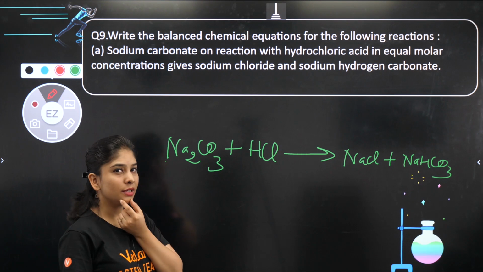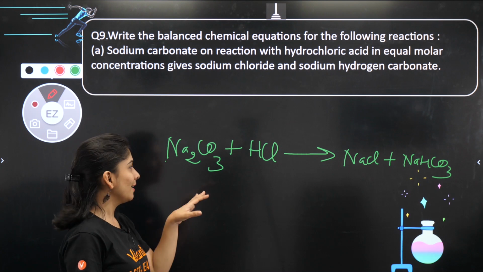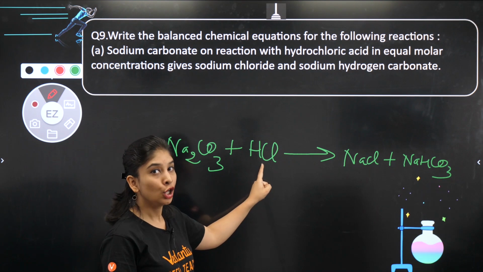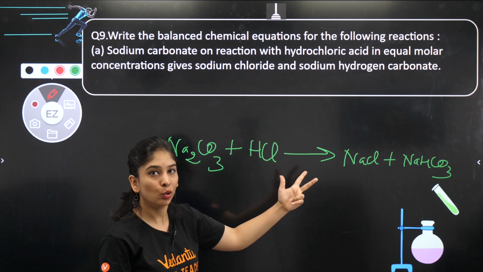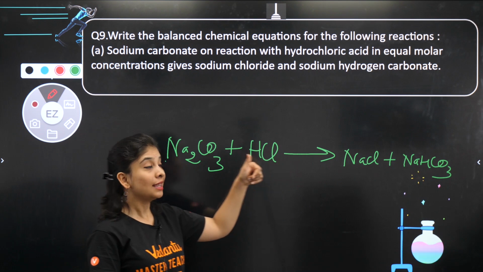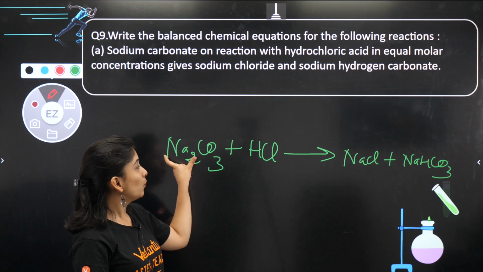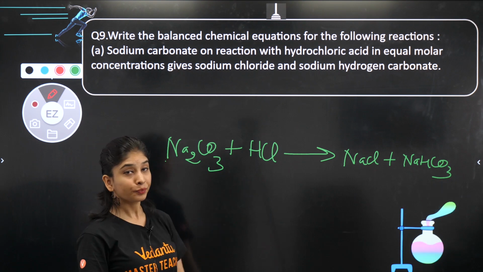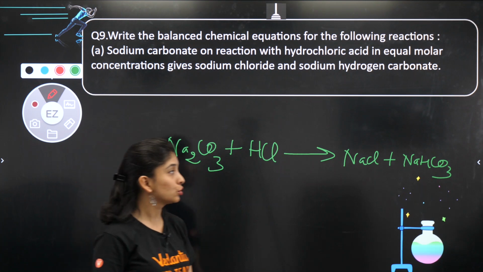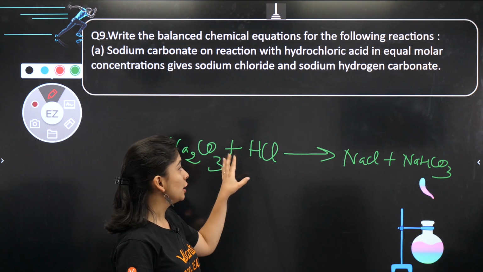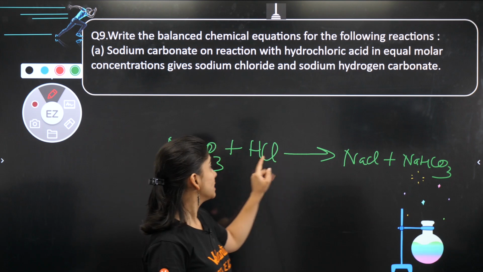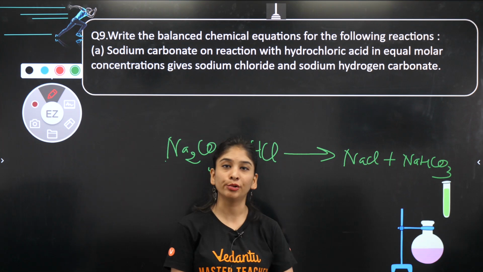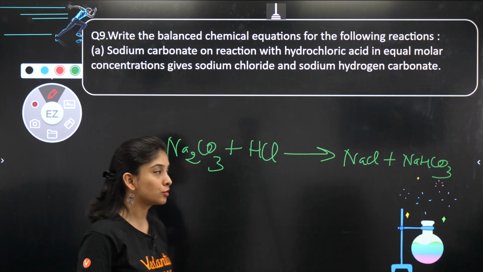Now you will be like, ma'am, this question थोड़ा सा अजीब लग रहा है. We used to say that metal carbonate, bicarbonate, whenever react with acid, used to give salt, water and CO2. Then why this product, बच्चा? That was only possible if you take 1 molecule of this and 2 moles of this HCl. तभी बनता 2 NaCl, H2O and CO2. अगर सिर्फ 1 मोल है, so we are restricted to use this कि एक NaCl के साथ दूसरा NaHCO3 देगा. Okay, I hope this point is also clear.